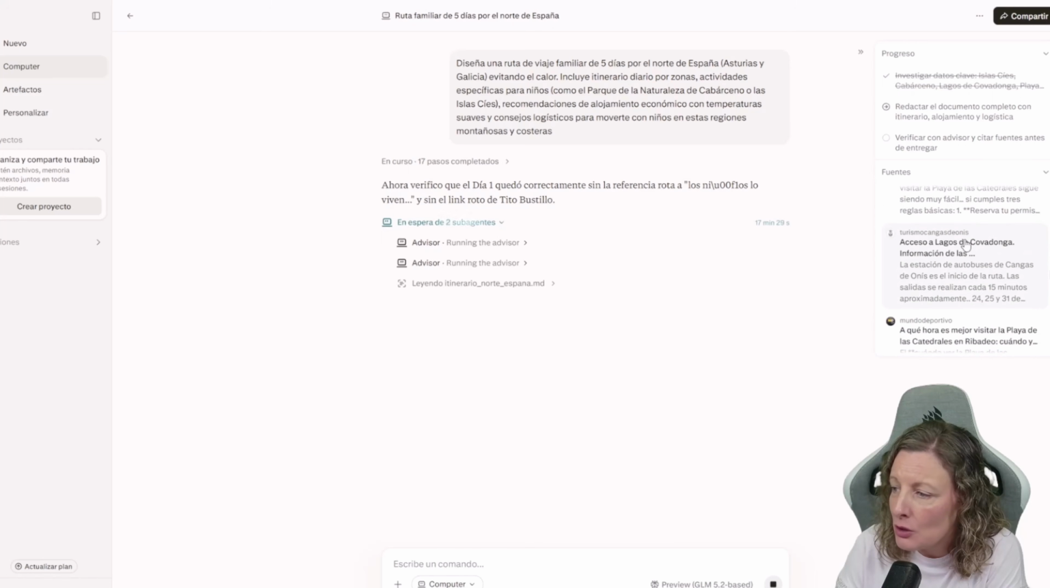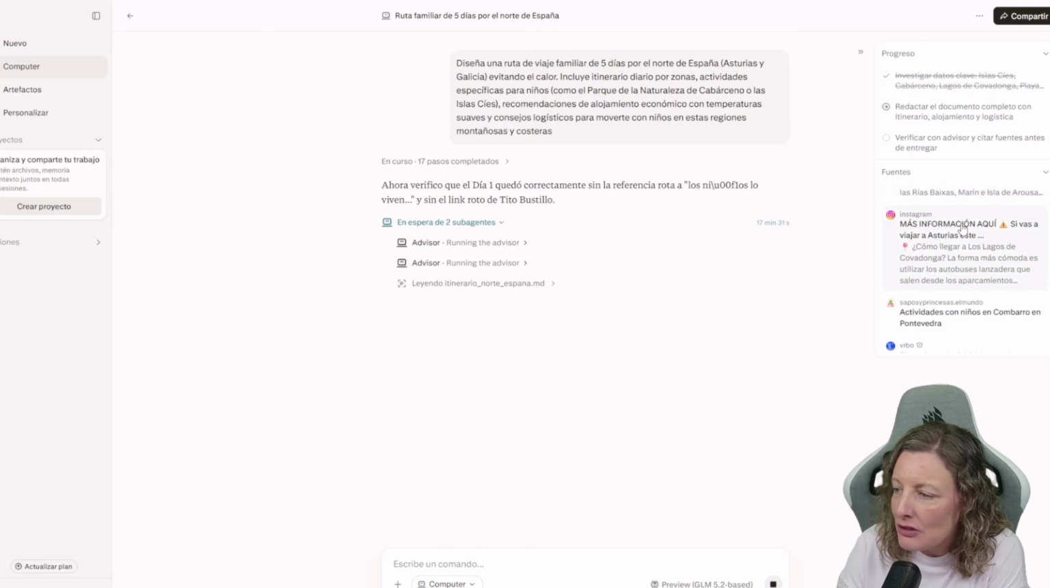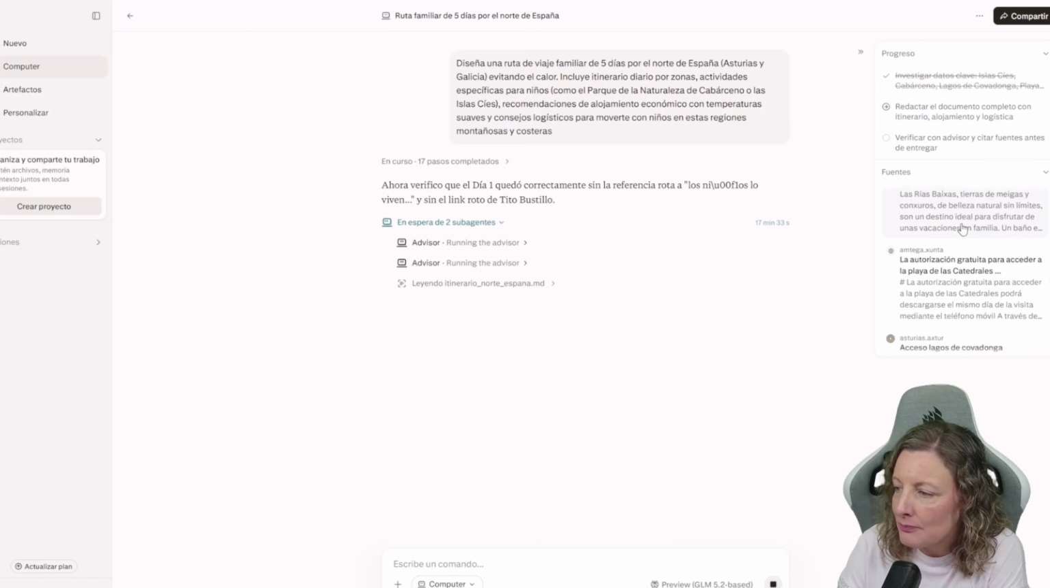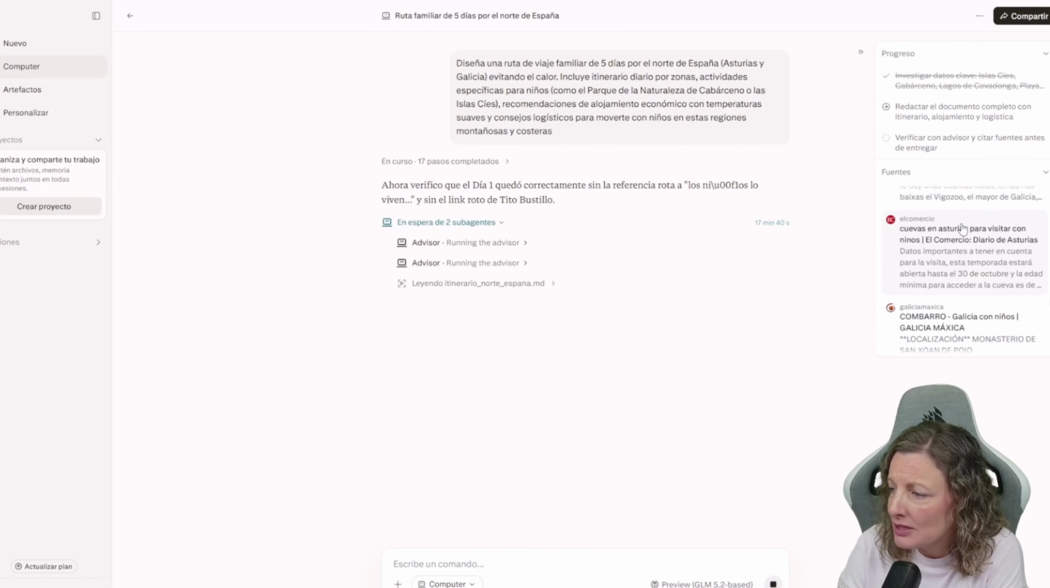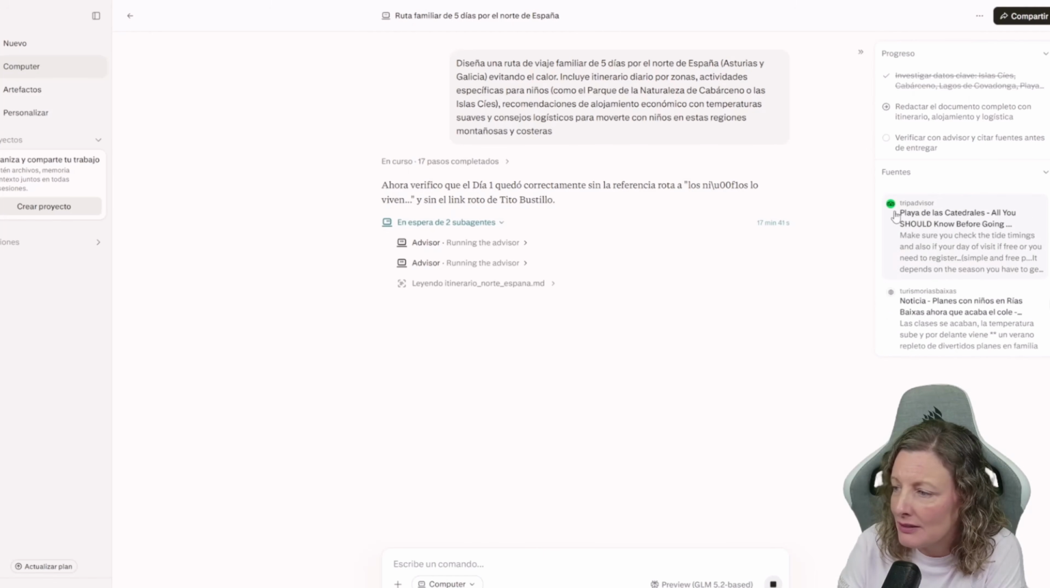The fishing village in Combaro. There comes a point when it starts looking for accommodations. And I also found this amazing because, of course, I told it that I wanted it cheap. Let's see where it is. It keeps changing, but look at this.